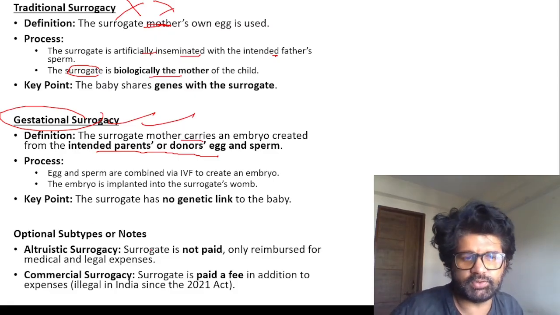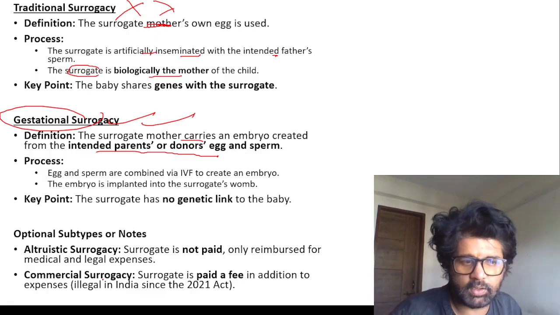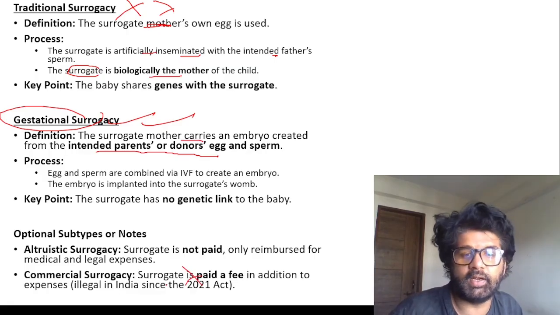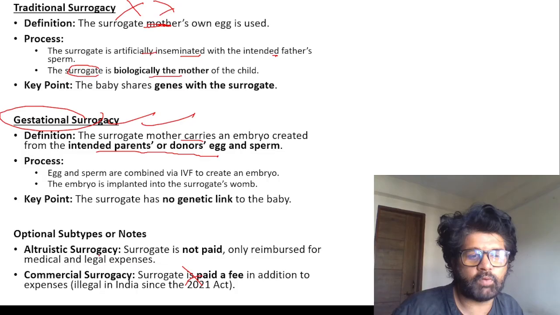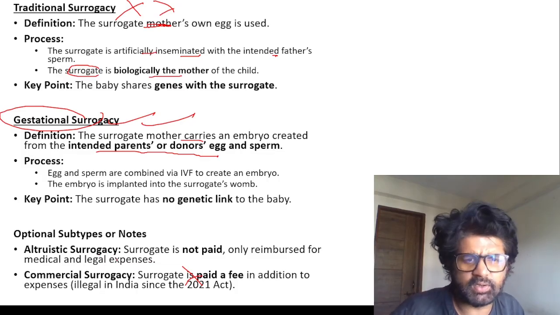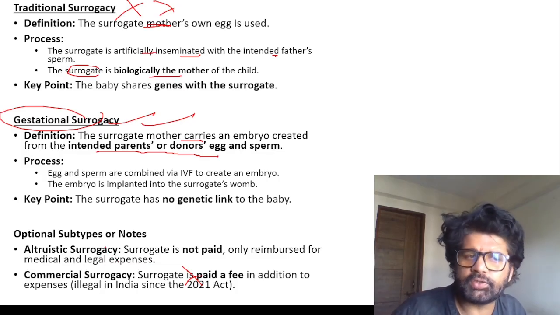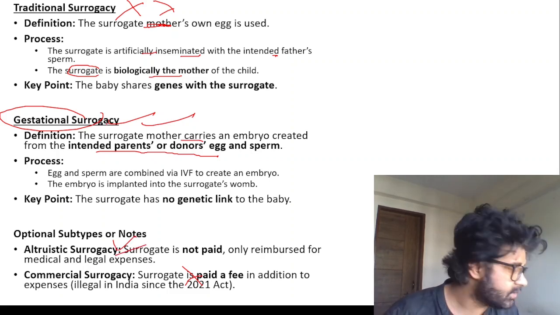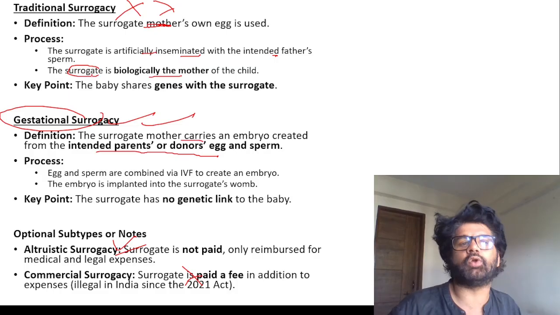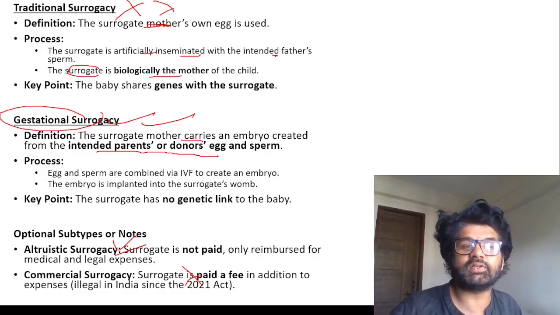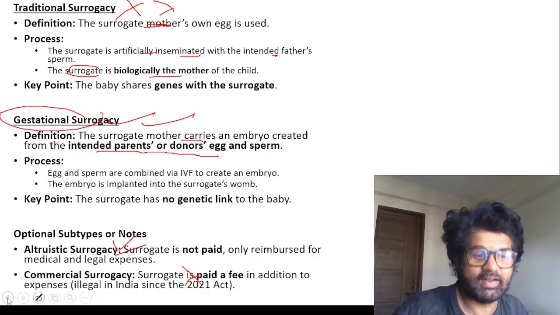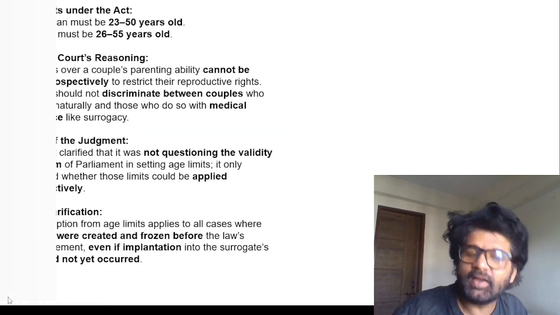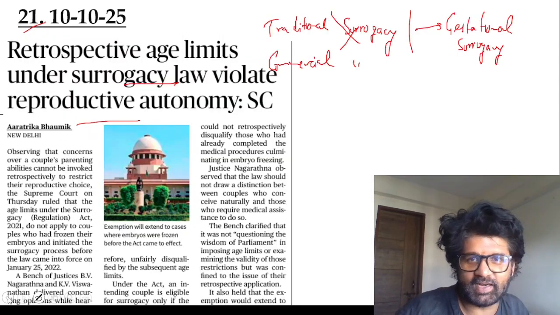Then altruistic surrogacy. Here we will not pay the surrogate a lot of money, which is happening in commercial surrogacy, which is illegal again in India. Here we will just pay for her medical and legal expenses. She will generally be a relative. So altruistic surrogacy allowed, commercial surrogacy not allowed, gestational surrogacy allowed, traditional surrogacy not allowed. In simple words, altruistic gestational surrogacy is allowed in our country. It's tricky, right? You have to understand these words, they're important.